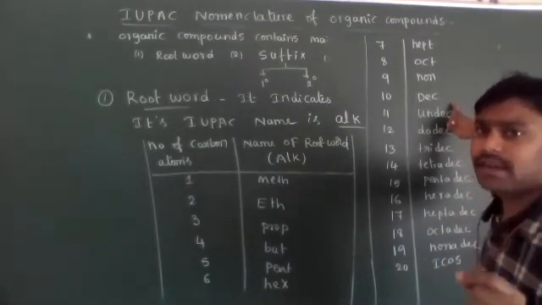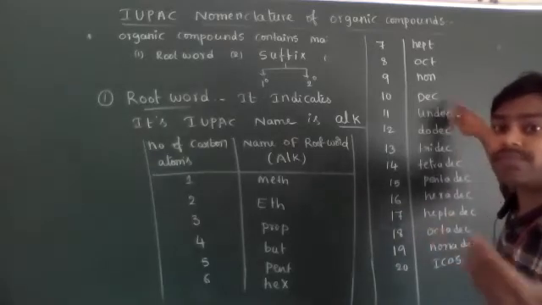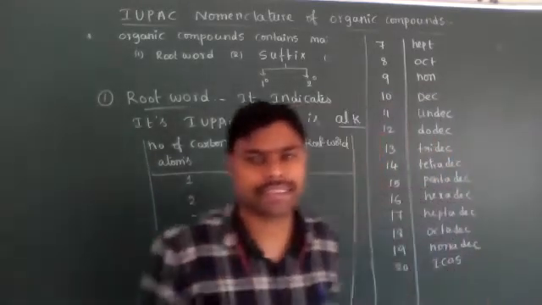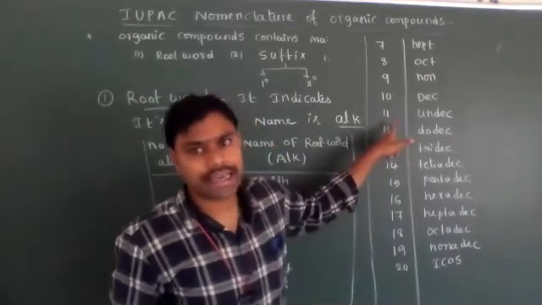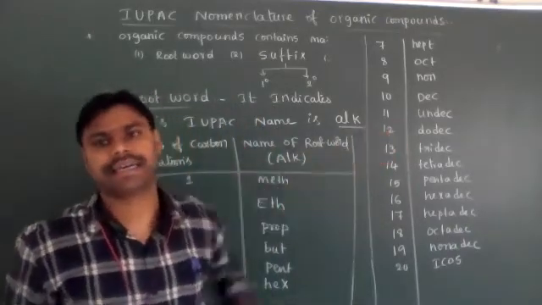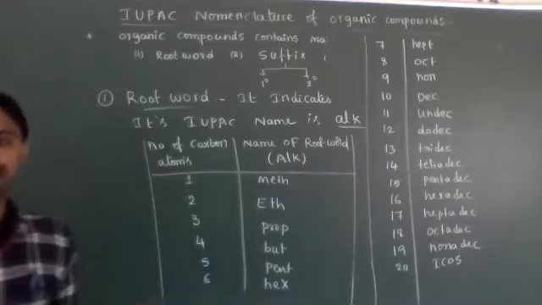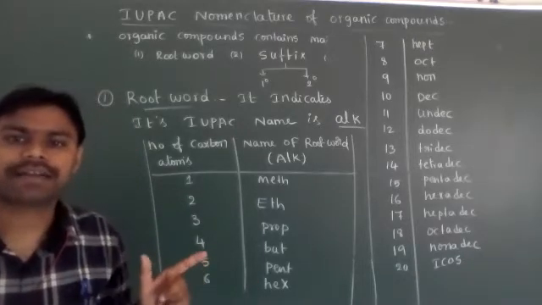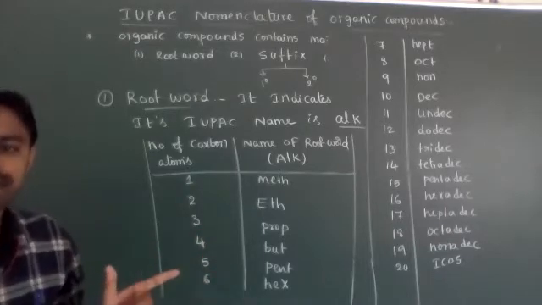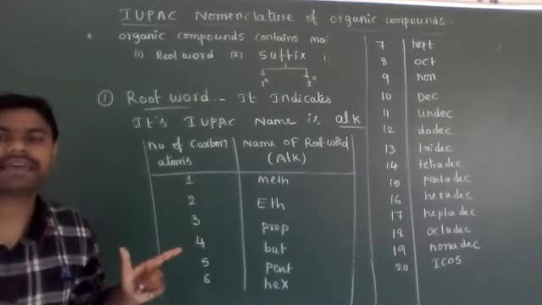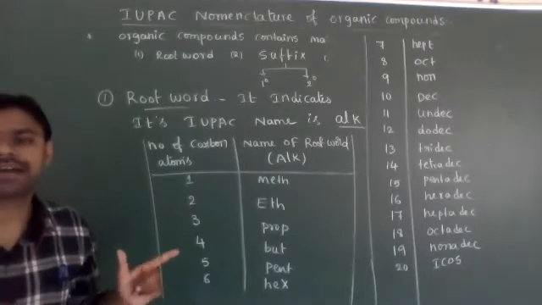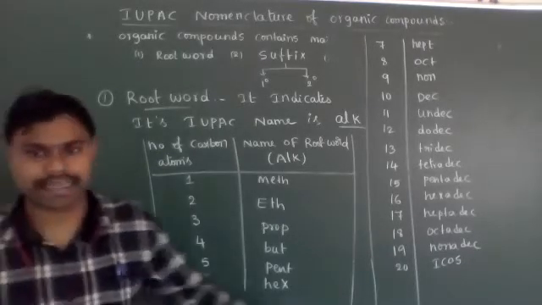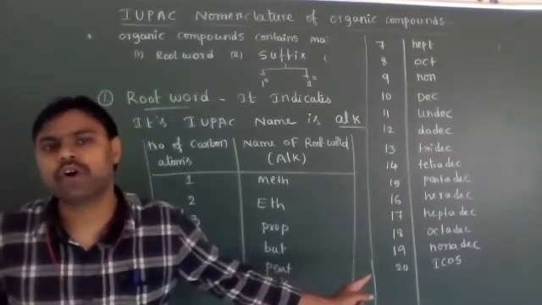Everyone has to learn. Sometimes in objective examinations, more than 10 carbons are given, so how to write the root word name? That I also gave you. 11 carbons, undec. 12 carbons, dodec. 13 carbons, tridec. 14 carbons, tetradec. 15 carbons, pentadec. 16 carbons, hexadec. 17 carbons, heptadec. 18 carbons, octadec. 19 carbons, nonadec. And if 20 carbons are present, then eicos.